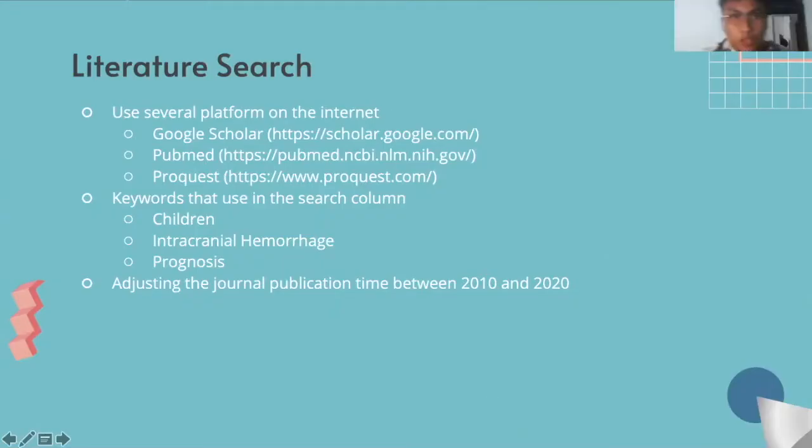For the literature research, we used several platforms on the internet, like Google Scholar, PubMed, and also ProQuest, and we were searching for suitable journals. We entered some keywords in the search column, namely children, intracranial hemorrhage, and also prognosis. And we adjusted the journal publication time between 2010 and 2020.